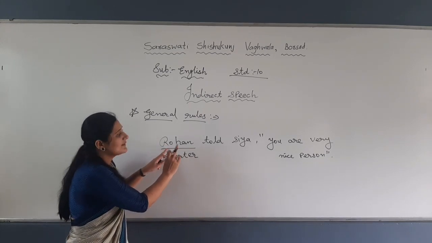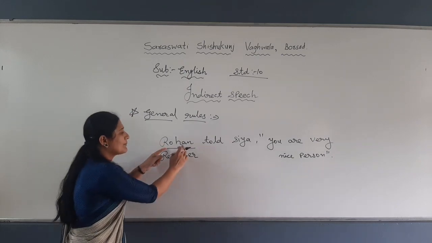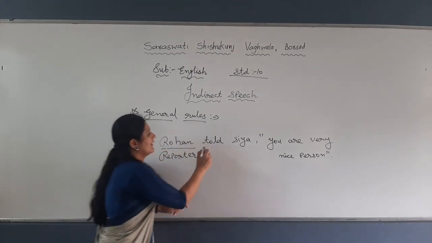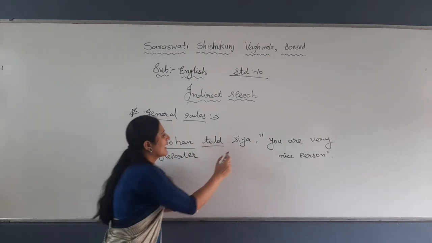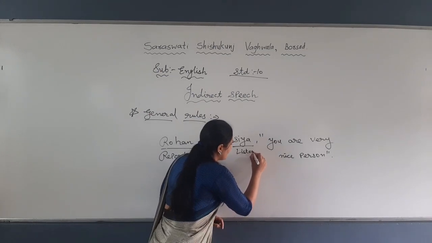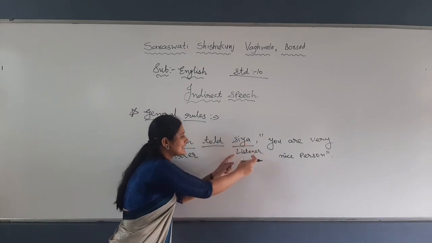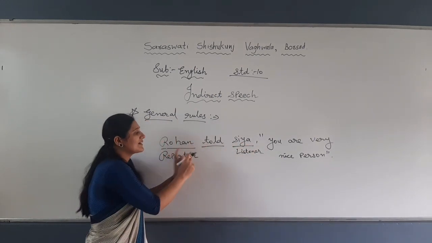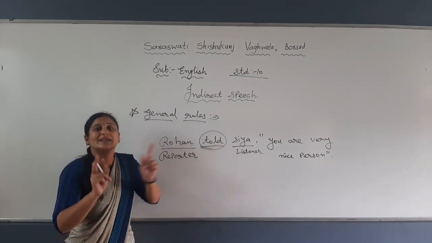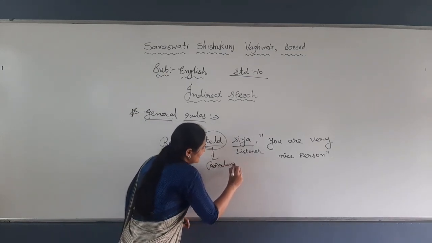After the general rules I will tell you what to change and what not. The person who is listening is called the listener. Between the speaker and the listener you will have a verb, and that will be your reporting verb.